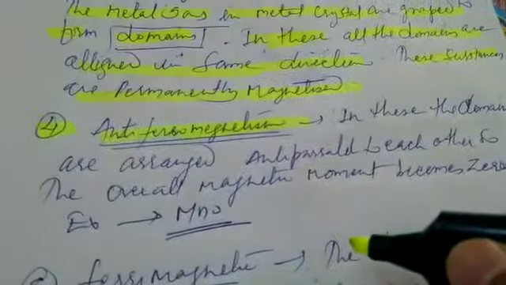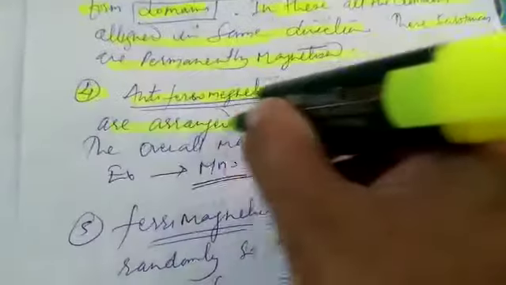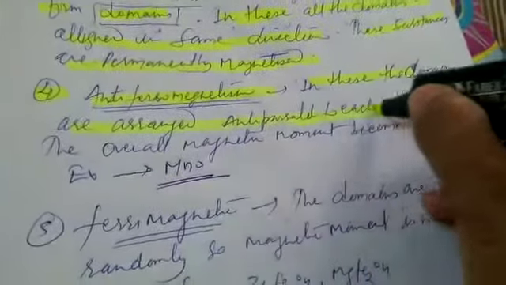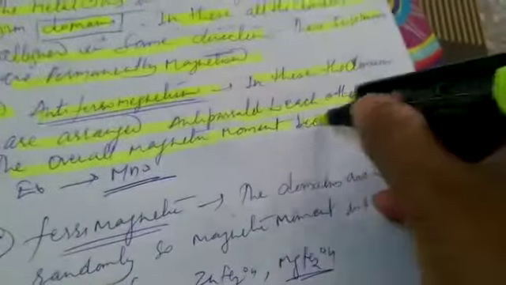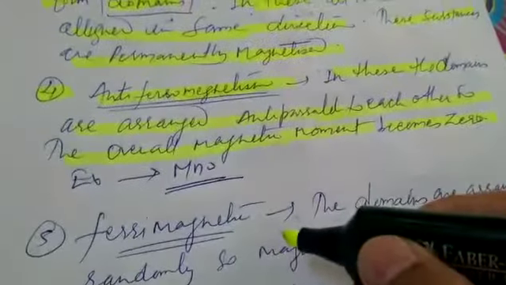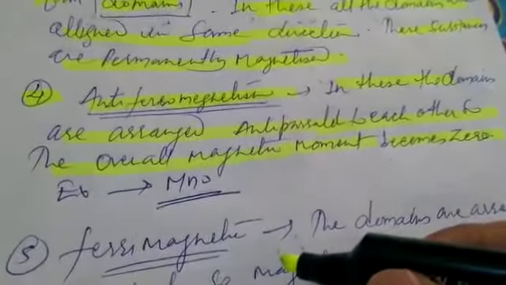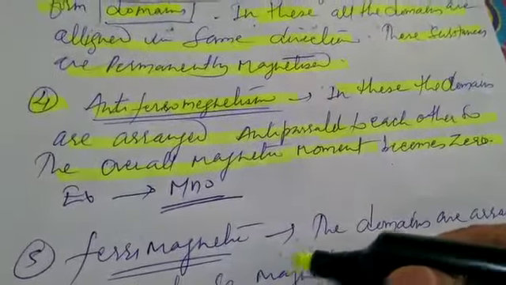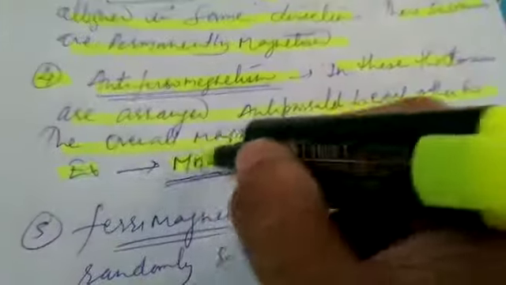The fourth type of substance is antiferromagnetism or antiferromagnetic substances. In these, the domains are arranged anti-parallel to each other, so the overall magnetic moment becomes zero. The domains are arranged in such a manner that the overall magnetic moment becomes zero. An example of this type of substance is manganese oxide, MnO.